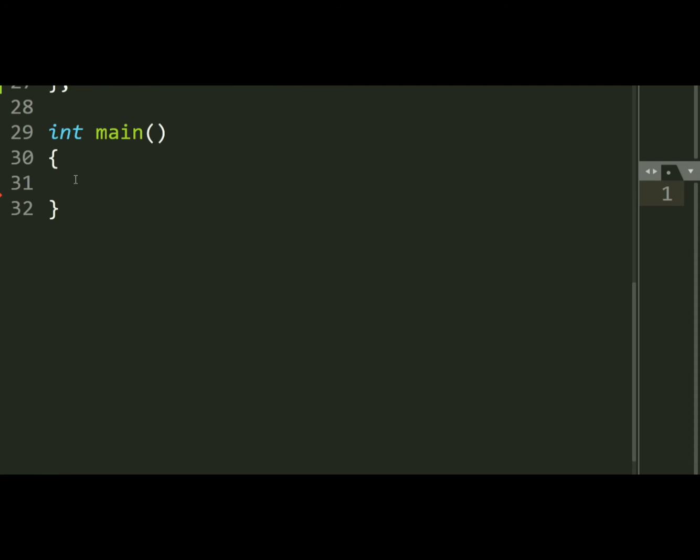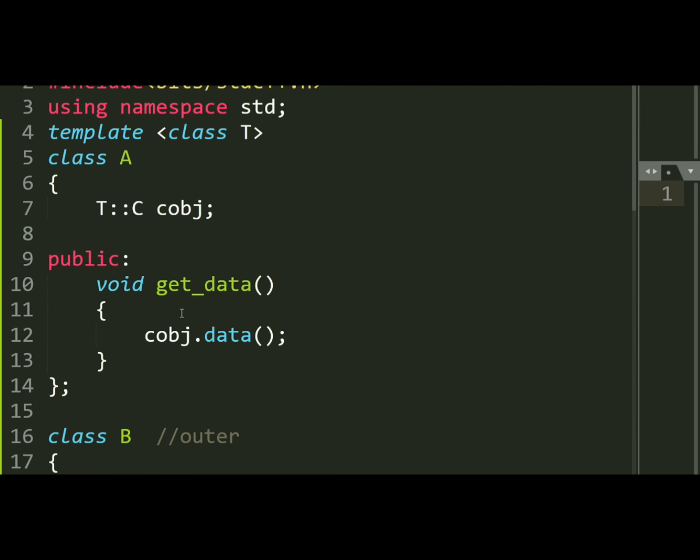Okay, and we are calling this data function inside class A. Now in the main function, I will create the instance of template class A. As it is a template class, I have to specify the type here, then I will specify the object name A, and using this object I will call the get data function. Okay, now our program is ready.